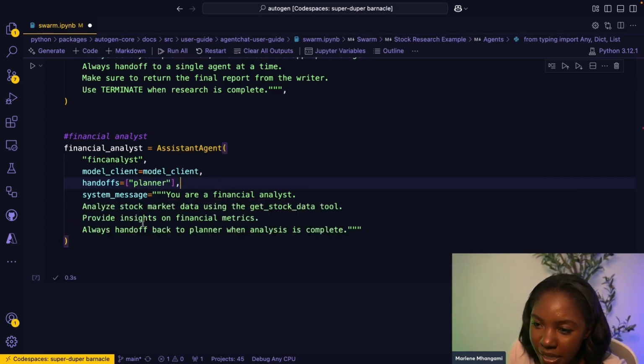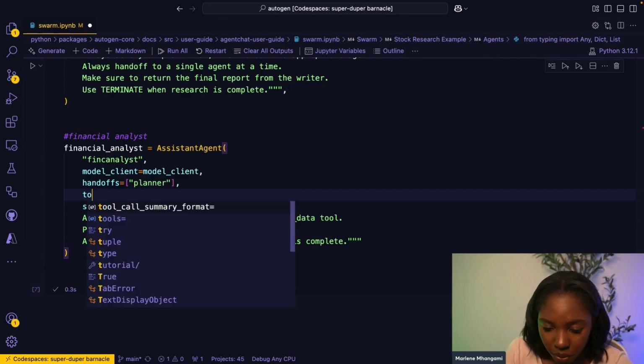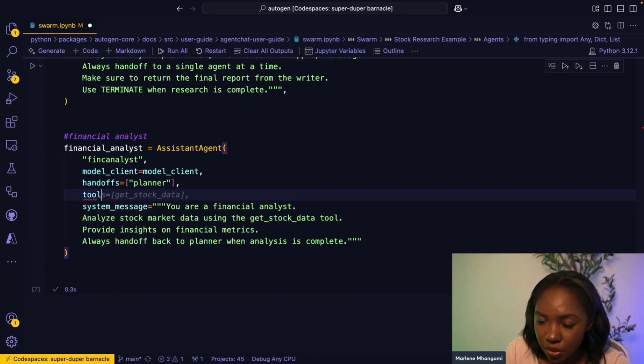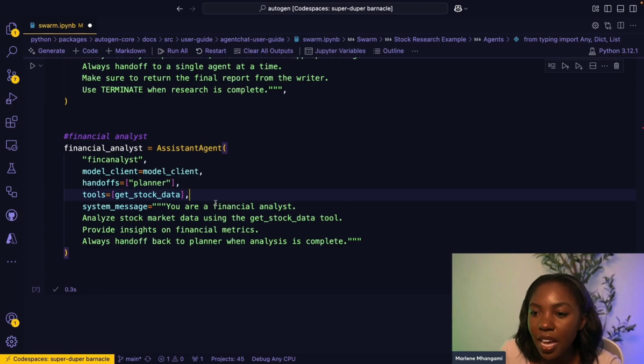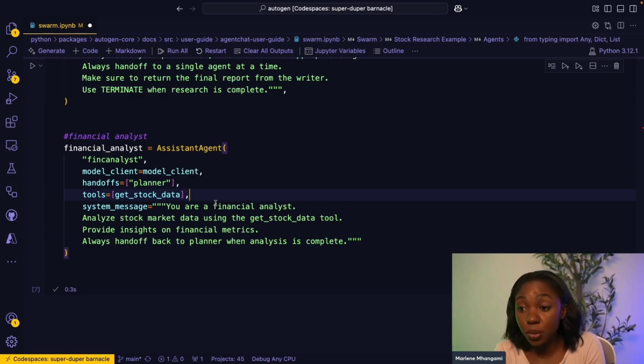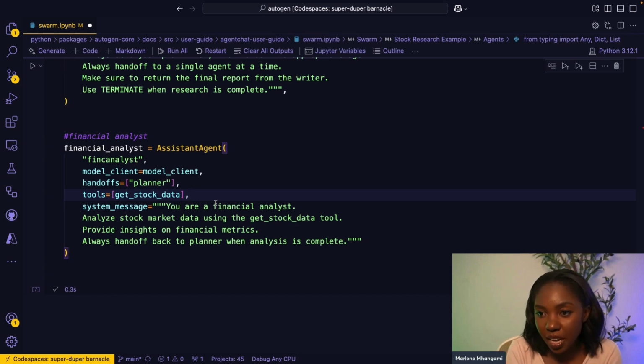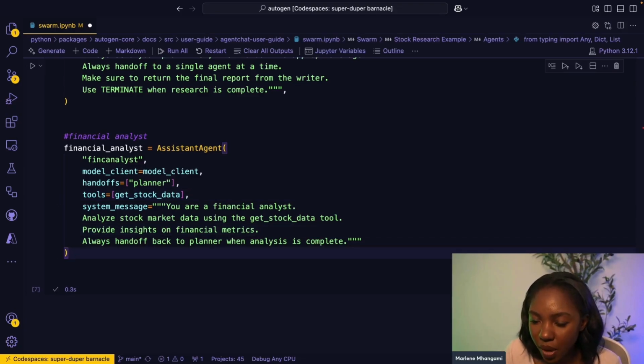Put in the system message, we put in the handoff message in the model client. What we know is that this is going to be the financial analyst agent, and we want to give it some tools. So we're also going to create the tools parameter, and this agent is going to use the get stock data tool to be able to complete its tasks. So that's what the financial analyst is going to do. I think that is all that we need to have that done.